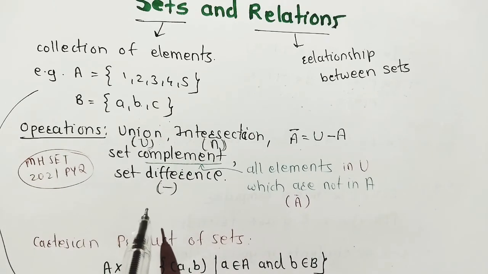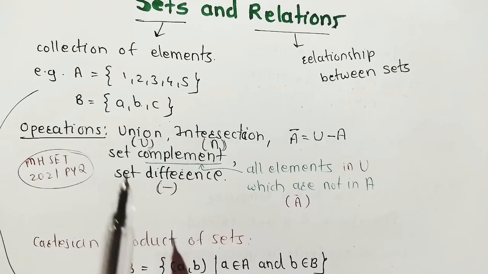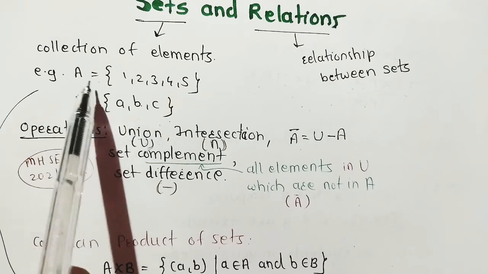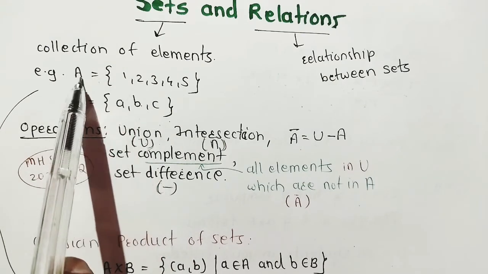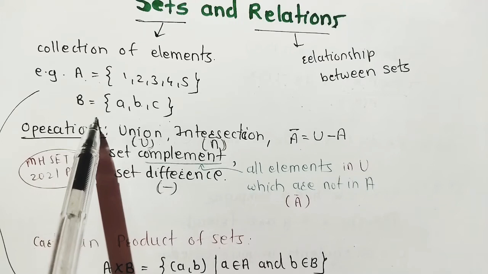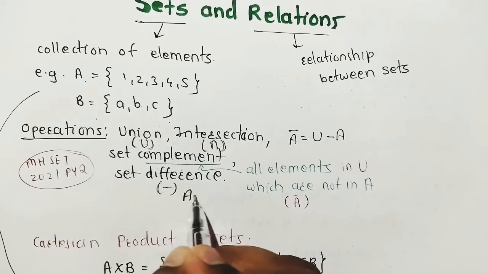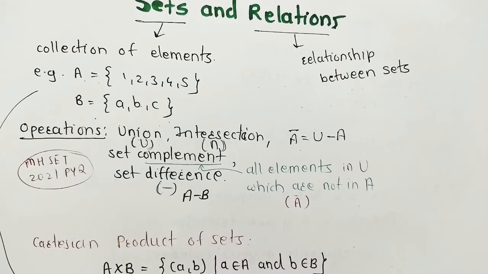Next is set difference. What is set difference? If there are two sets, just the difference between the two, which is in A, not in B. This is called a set difference, means A minus B. These are the basic operations of set.